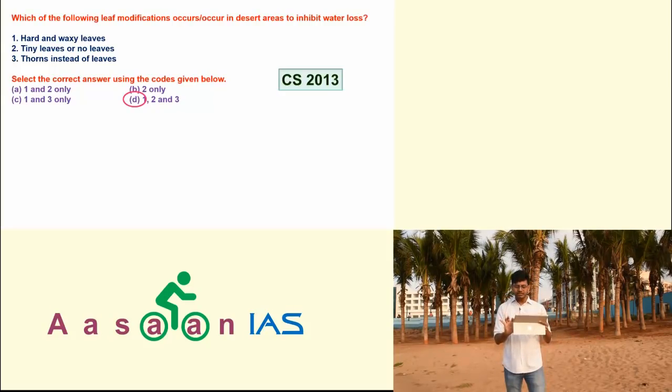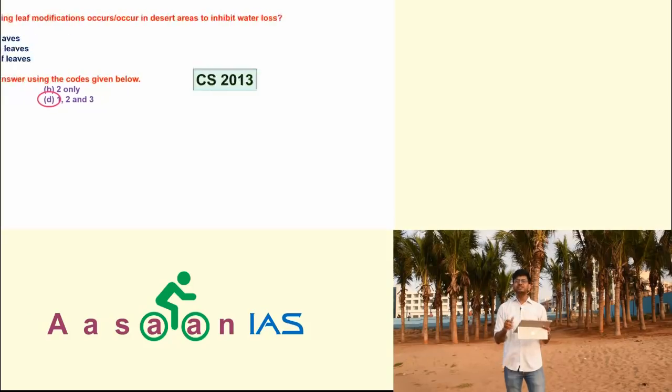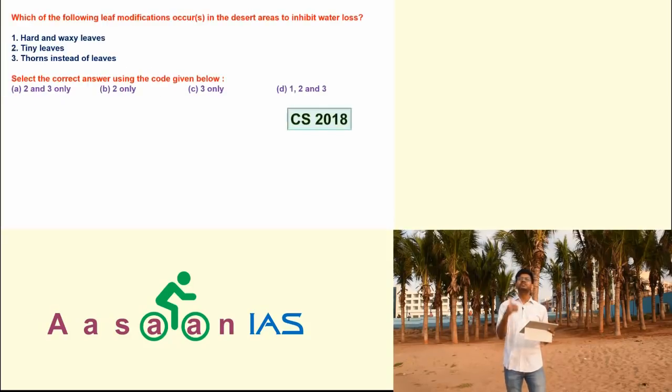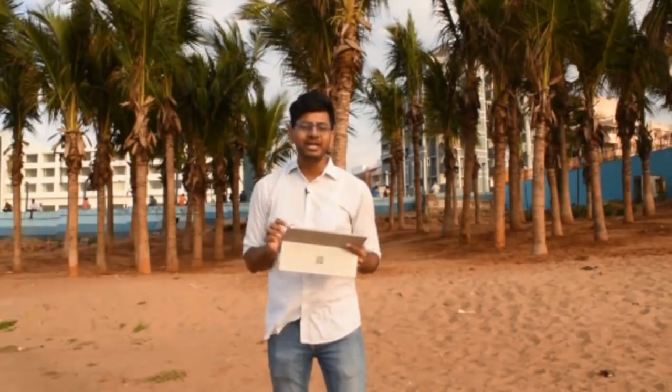For example, this was asked in 2013 and the same question was again as it is asked in 2018. Which of the following leaf modifications occur in desert areas to inhibit water loss? See, certain questions are being taken directly, certain questions are being taken with little modifications and coming again, and certain questions you can develop the concept, and with the help of certain questions you can understand the mindset of the paper setter.